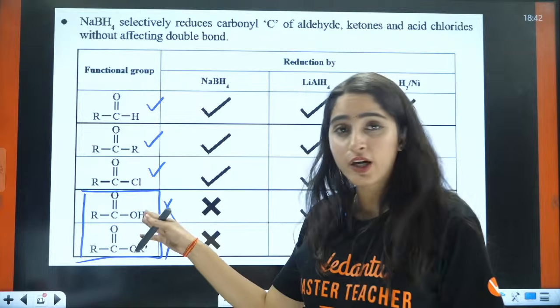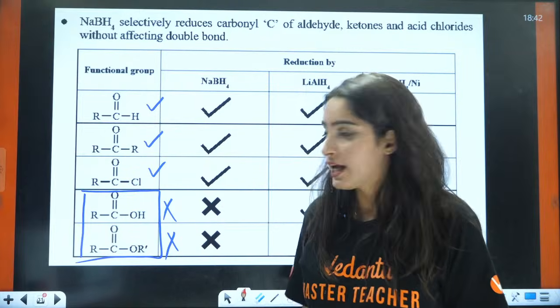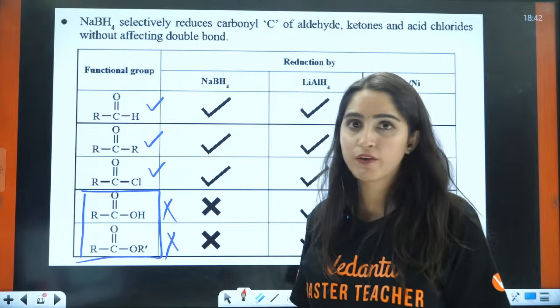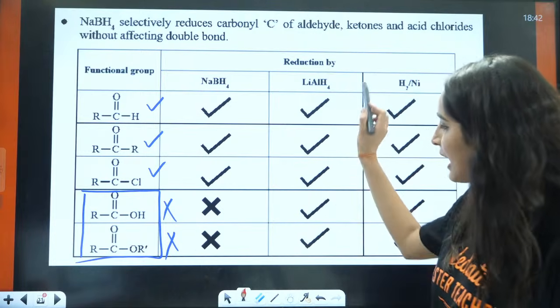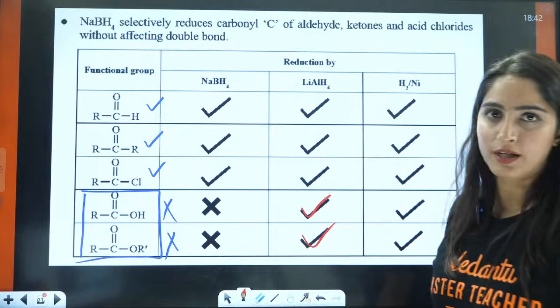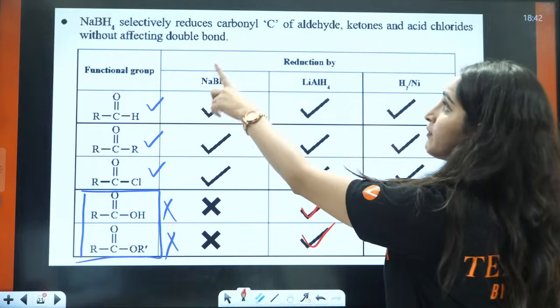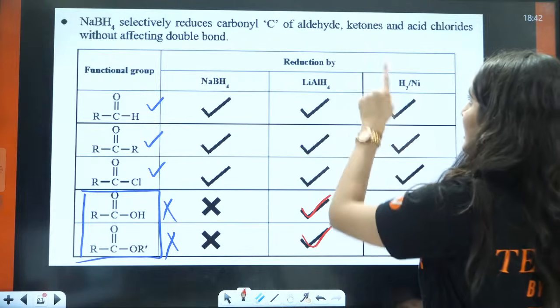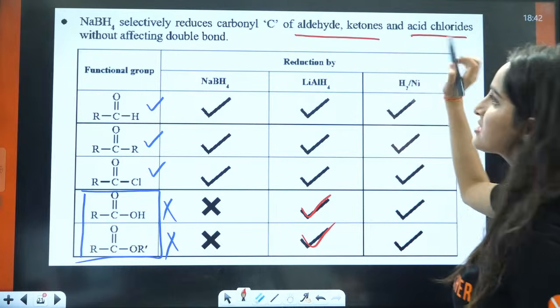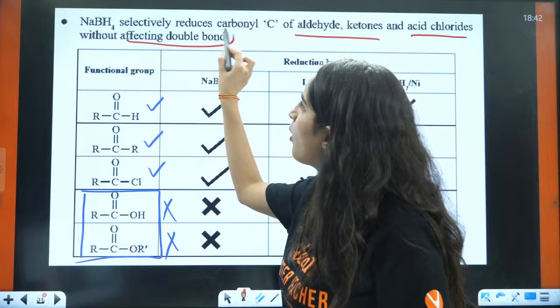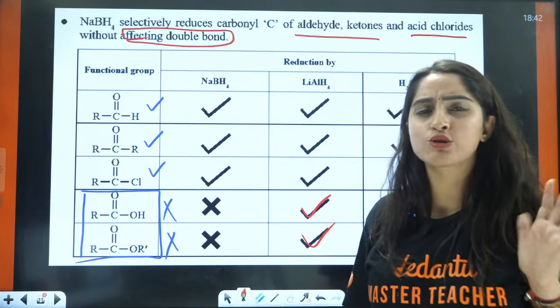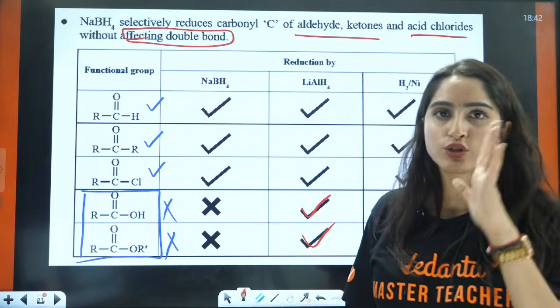It does not even reduce carboxylic acid. If you have an ester group, NaBH4 will not reduce it, but LiAlH4 will definitely reduce it. So NaBH4 selectively reduces the carbonyl of aldehyde, ketone and acid chloride without affecting the double bond. NaBH4 is not going to affect the double bond, that is for sure.